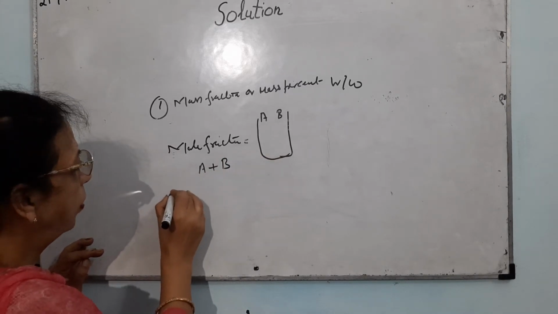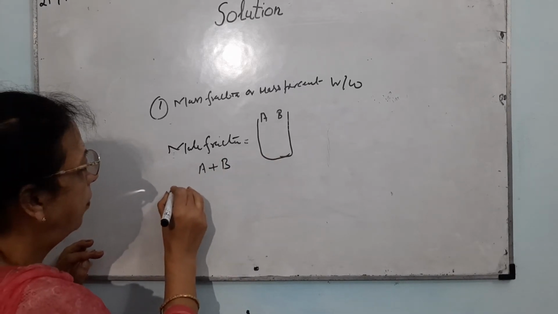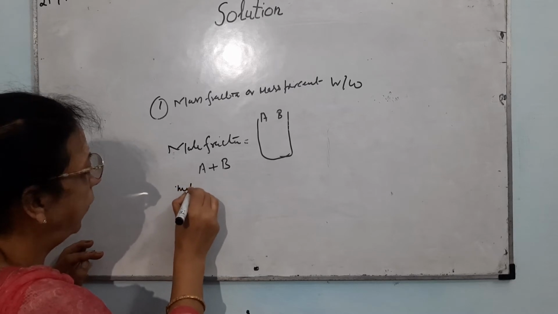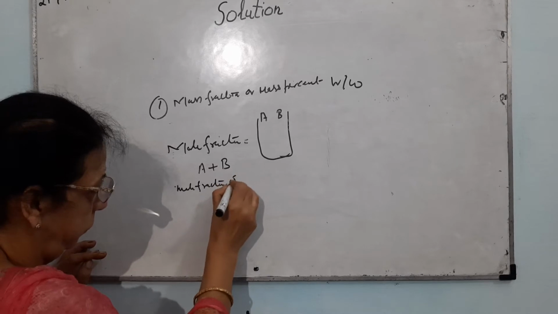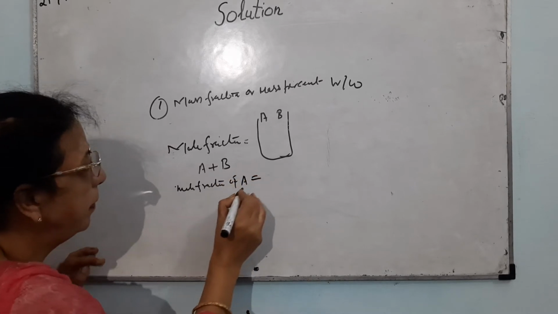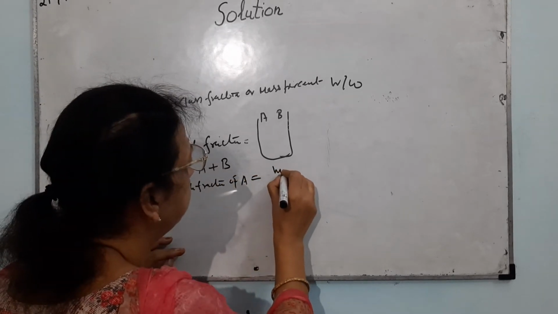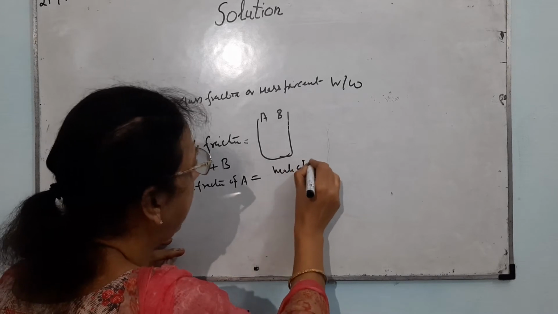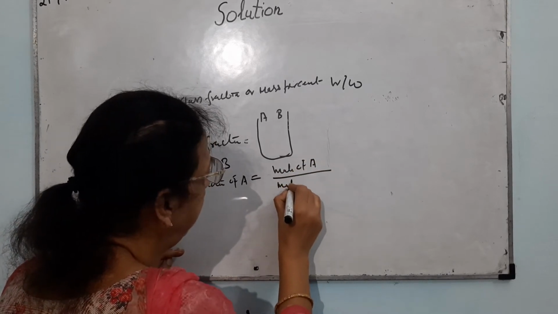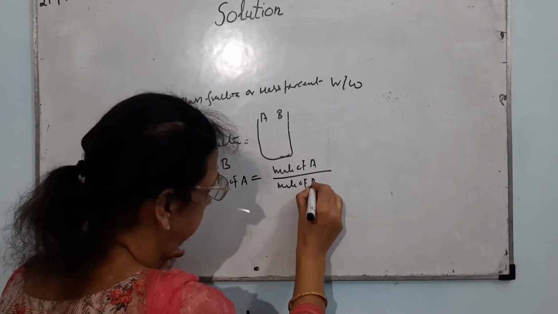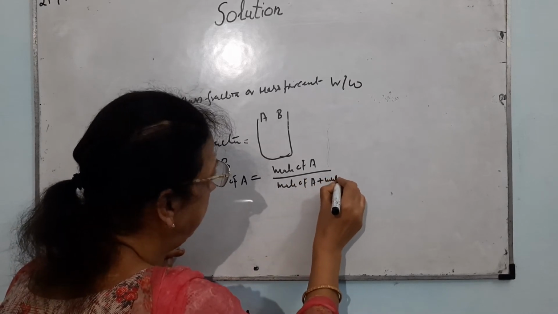Suppose I want to calculate the mole fraction of A. That will be equal to moles of A divided by moles of A plus moles of B.